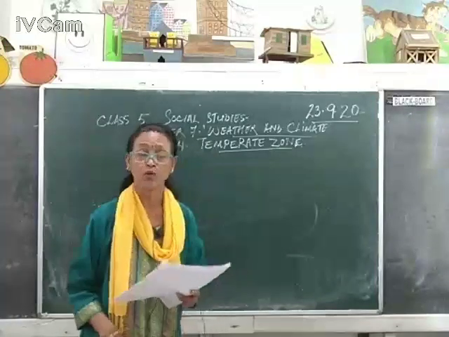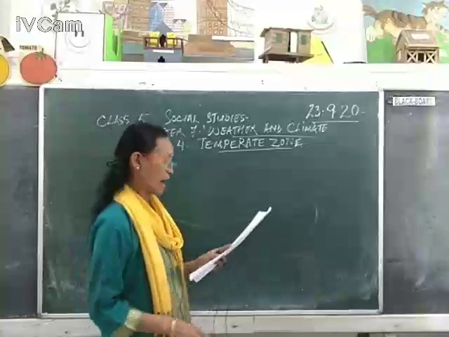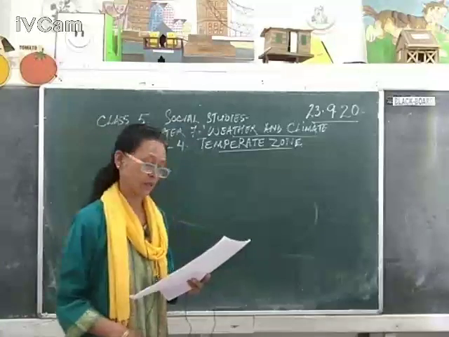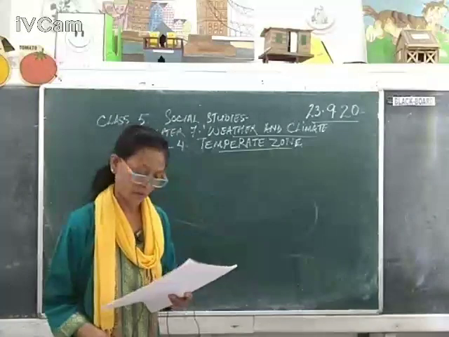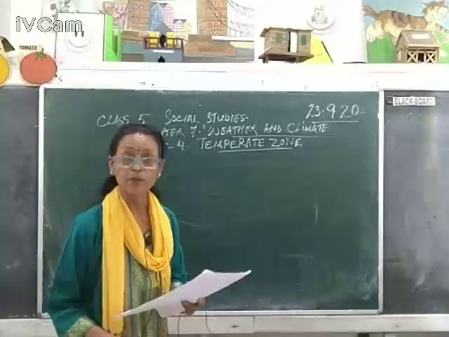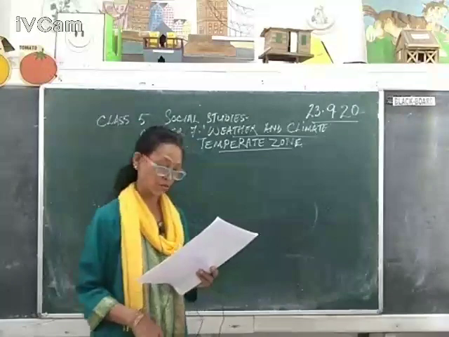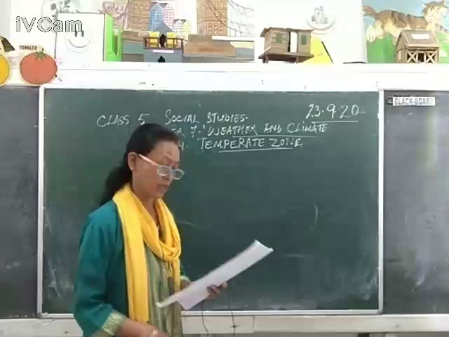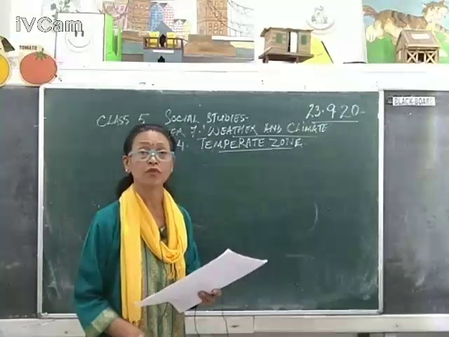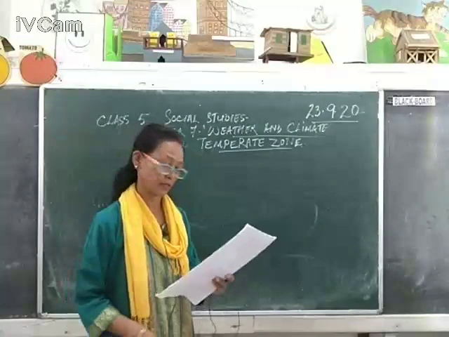As we all know, the earth is so vast that all the regions on it have different climatic conditions. Since the earth is shaped like an orange, or round, the regions around and near the equator receive the direct rays of the sun, direct heat of the sun.